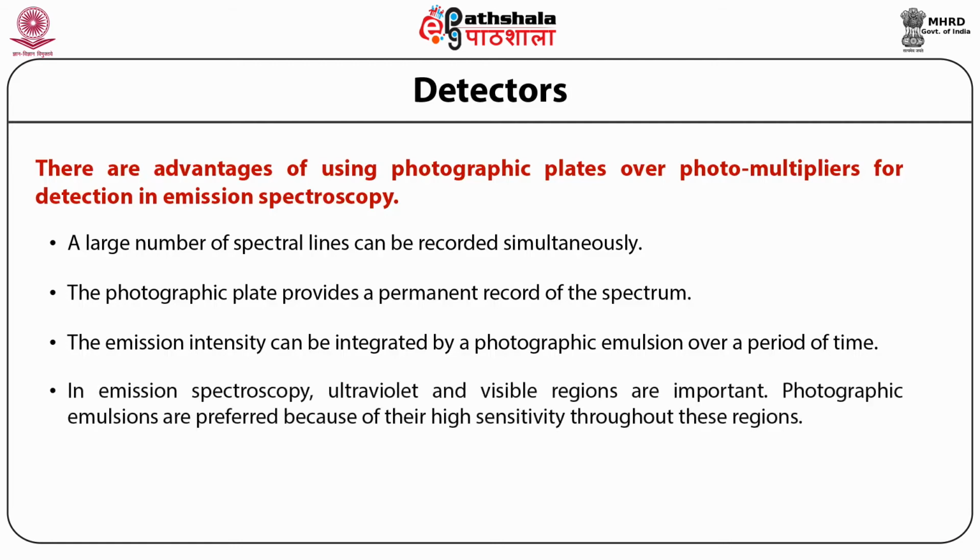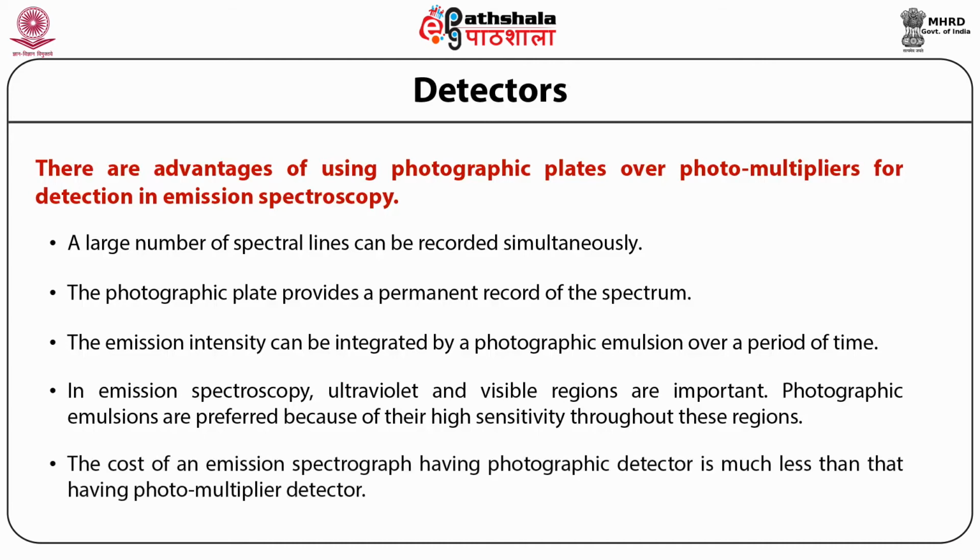In emission spectroscopy, ultraviolet and visible regions are important. The photographic emulsions are preferred because of their high sensitivity throughout these regions. The cost of an emission spectrograph having a photographic detector is much less than that having a photomultiplier detector.